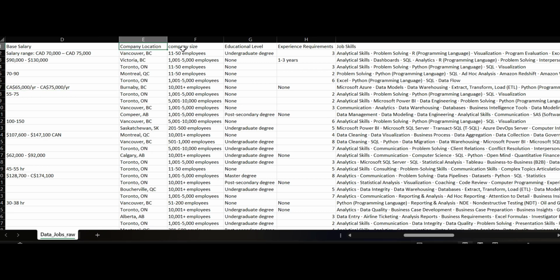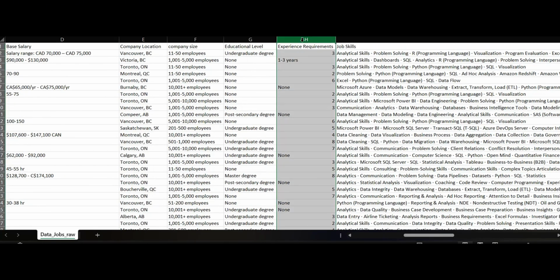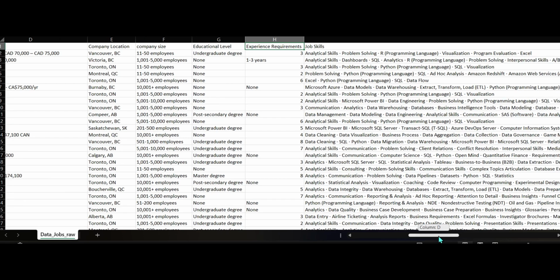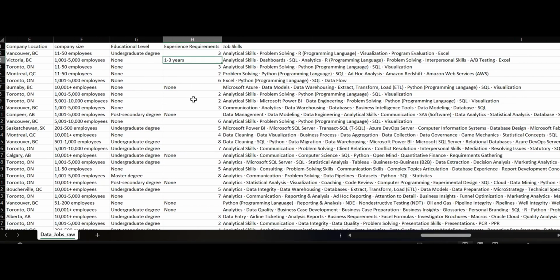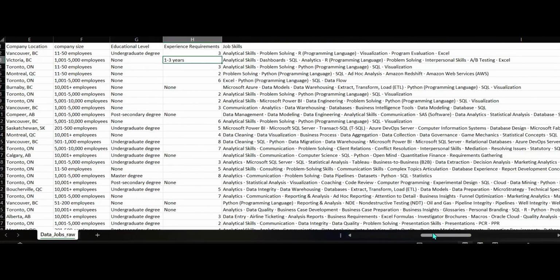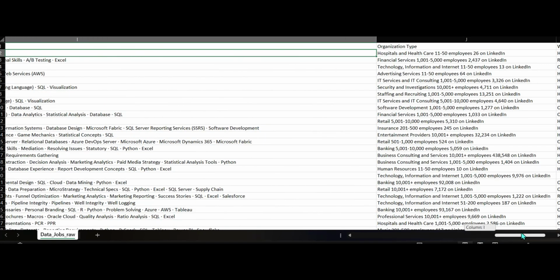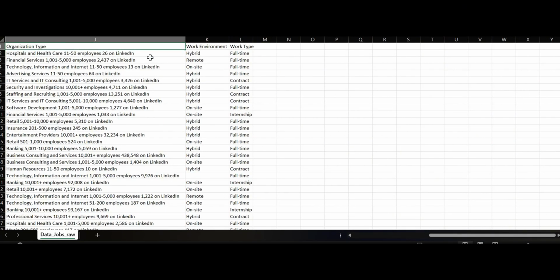We have company location, company size, and educational level. And again, we have many blank values. For the experience requirement column, we have a range, we have some numbers. And it's interesting that in our job skills, the skills are formatted in a horizontal way. They're all separated by a dot. So we're going to use Python to fix that. We have organization type, work environment, and work type.